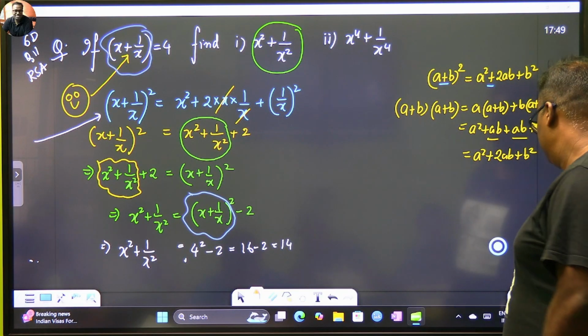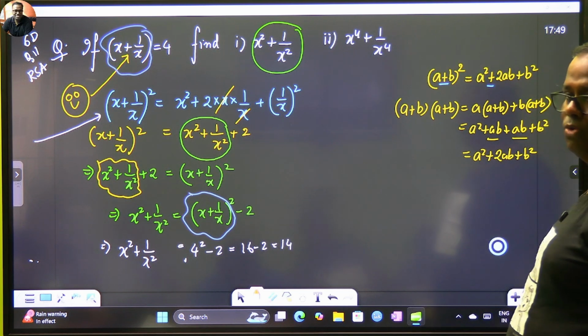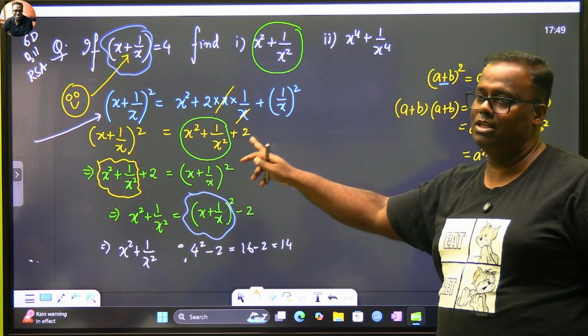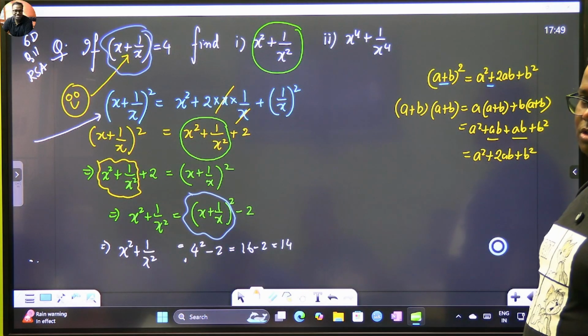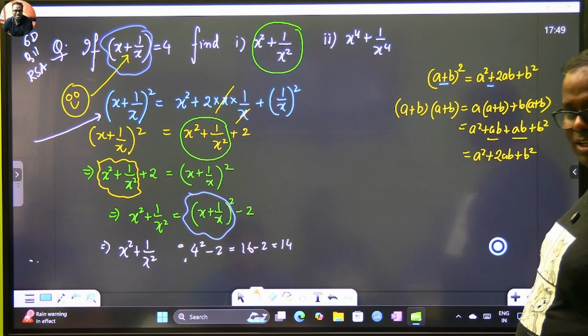Shall we go ahead? Now we are supposed to solve how much? x4 plus 1 by x4. Okay? And I told you, you cannot do this problem unless and until you do this problem. First potato, then aloo paratha. Aloo paratha cannot be made if you don't have aloo. Shall we go ahead? Right.